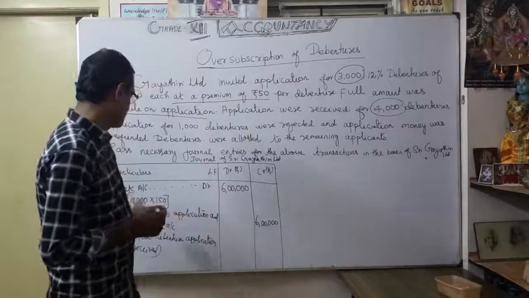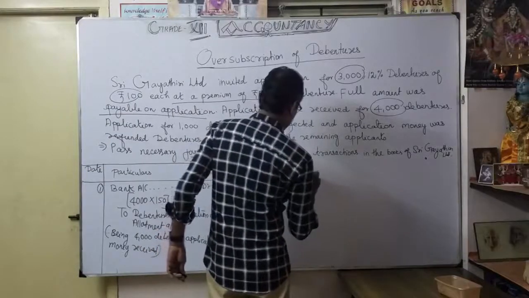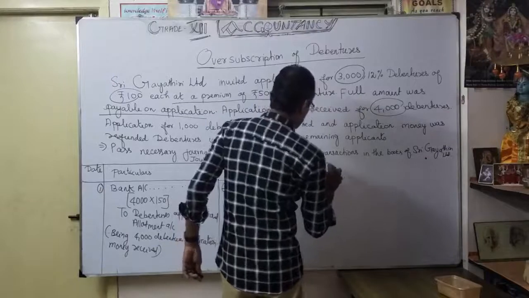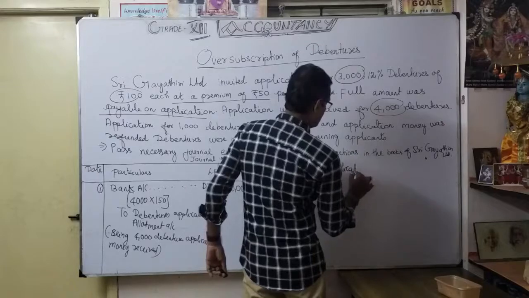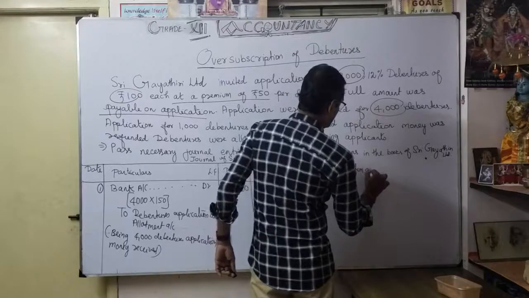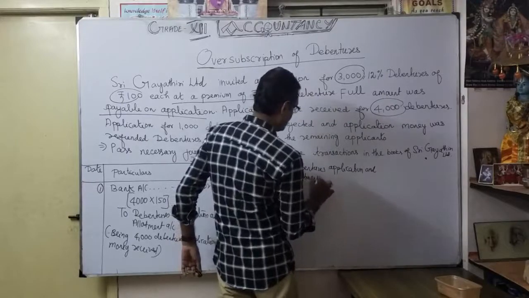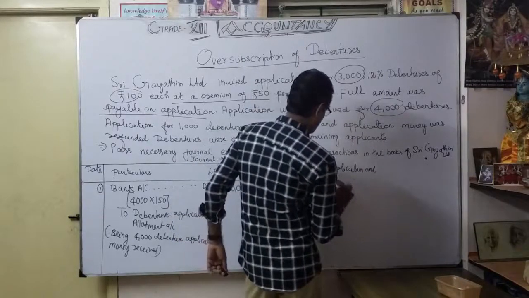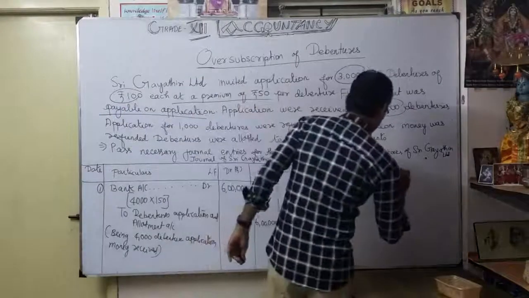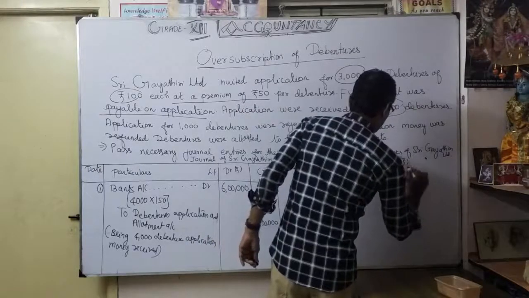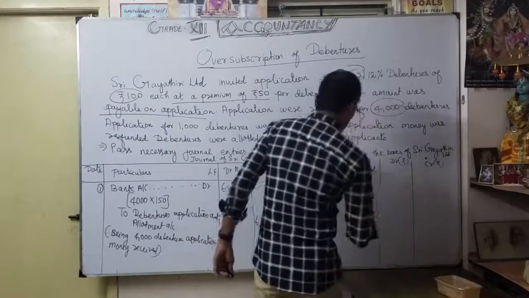First we are going to transfer: debenture application and allotment account, 6 lakhs.